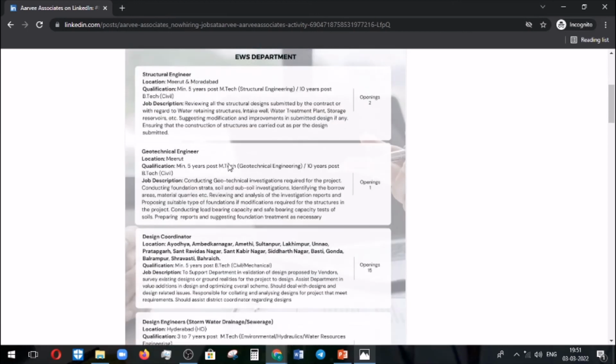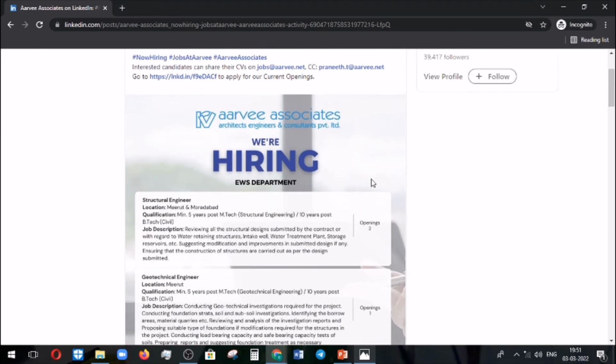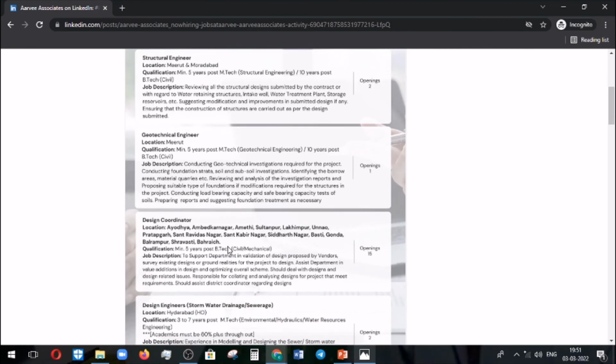These four vacancies are currently available at RV Associates. For civil and mechanical candidates there are 15 openings available, but every job role needs experience.